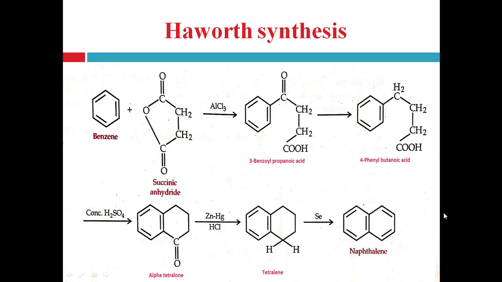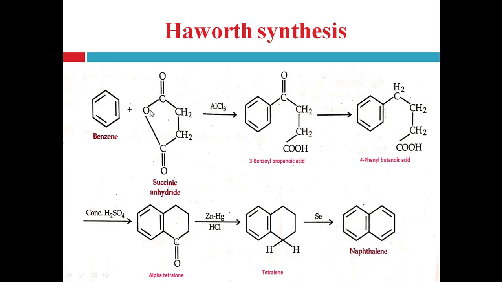Here in succinic anhydride, this C-O bond is broken, and the electron of the bond moves on the oxygen. That's why this carbon becomes positively charged and forms the electrophile, right? Now this positively charged carbonyl carbon attacks the benzene ring, right?